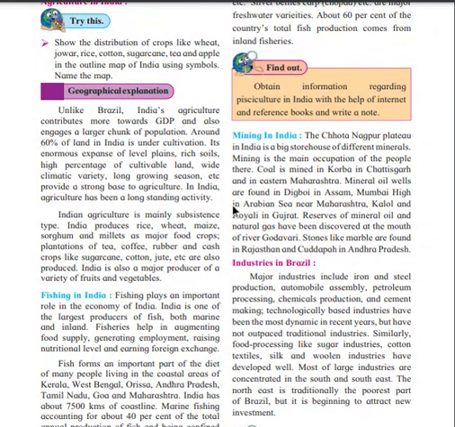So unlike Brazil, India also contributes to the GDP in agriculture. It's a large chunk of population. Around 60% of the land in India is under cultivation. If there is 100% land, then 60% of the land is actually under cultivation. You can cultivate, you can grow crops.